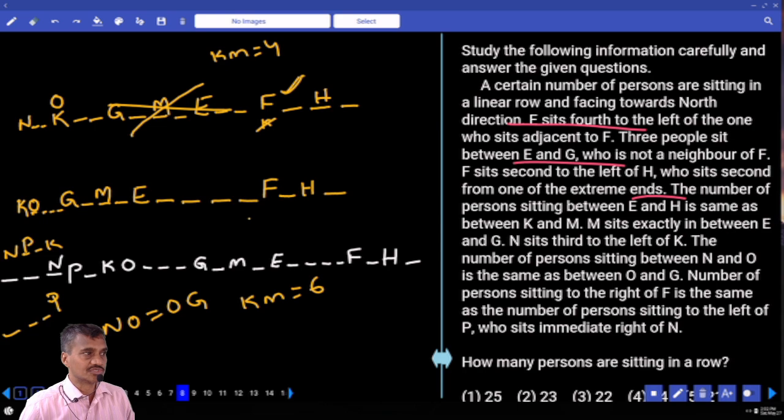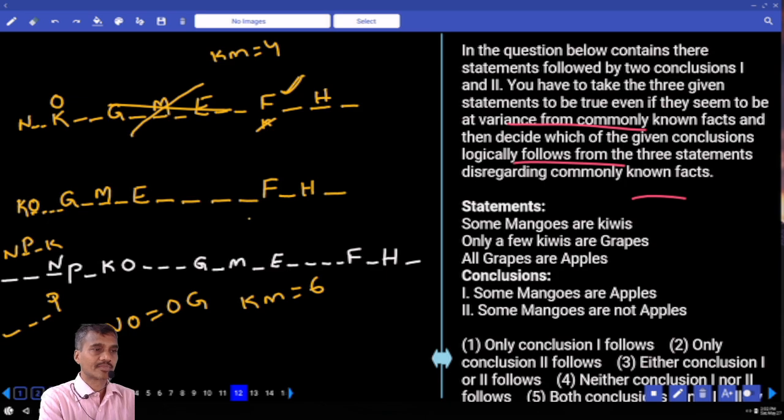Now this is about question numbers 8 to 11. Note on this one. Then coming to question number 12. Now in this 12th one, 12 to 14.